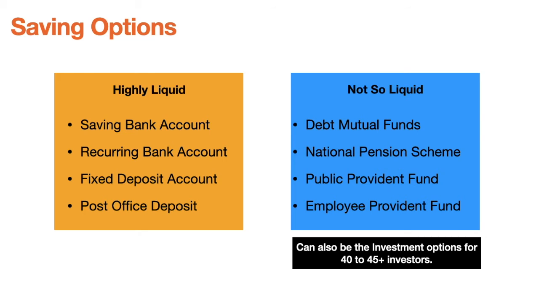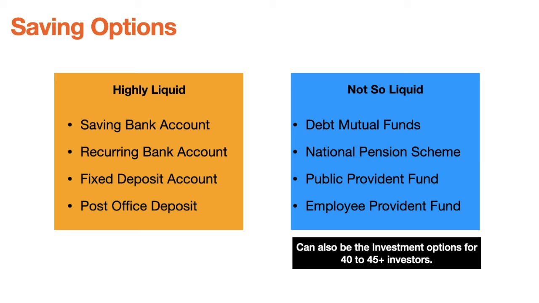So let us see what saving options are available in the market. These are the most popular saving options available. Here you can see saving products are mentioned in two different boxes, one in yellow and the other in blue. Yellow ones are highly liquid and blue ones are not so liquid. Liquidity here means if you want to withdraw your money for some emergency or some use, how fast you can convert it into cash. So suppose you are planning to start saving your money, then the amount which you may have to withdraw in the short run should always be deposited only in the highly liquid products mentioned in the yellow box.